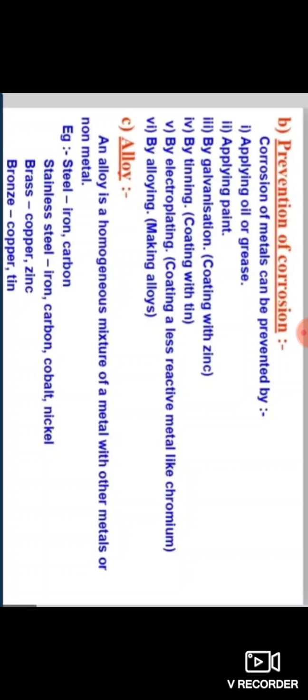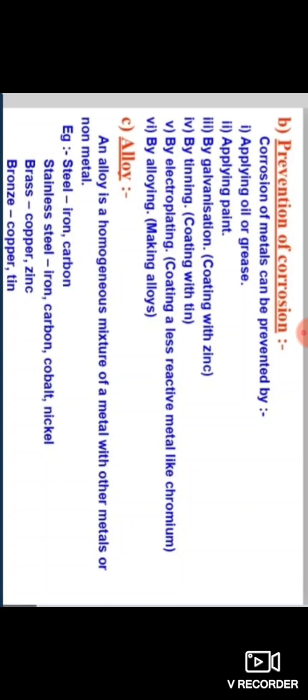Then by alloying or making alloys. You know that an alloy is a homogeneous mixture of metals with other metals or non-metals. For example, steel is iron and carbon, stainless steel is iron, carbon, cobalt and nickel, brass is copper and zinc, bronze is copper and tin.